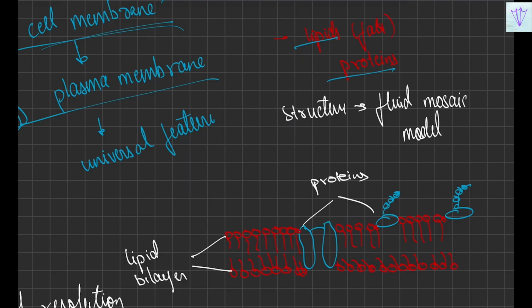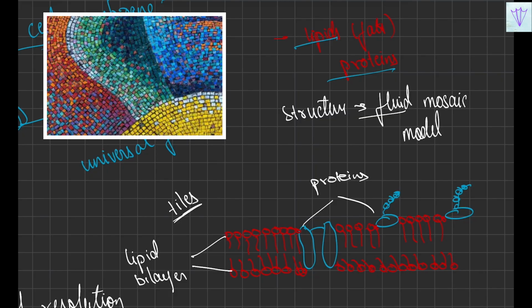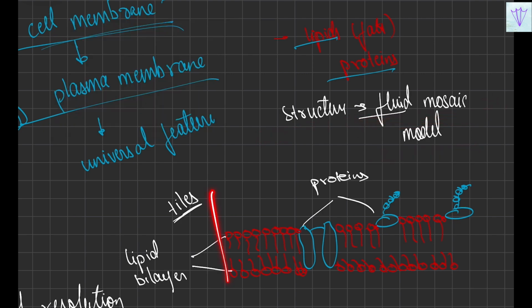And it is important to note that it is known as fluid because the molecules will move sideways, flip and rotate within the membrane, and hence it is fluid. And why is it called mosaic? It is because the molecules are arranged like tiles, and that's the reason why it looks like a mosaic. So it is called the mosaic model, and that is the reason why the structure follows the fluid mosaic model.